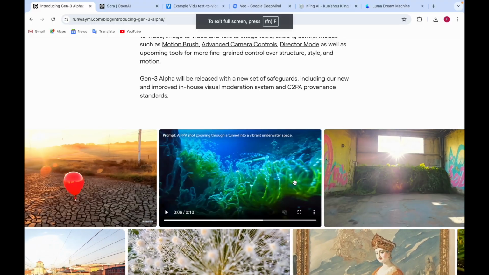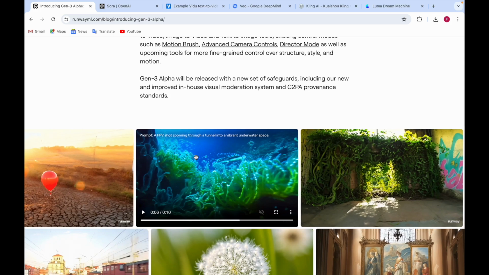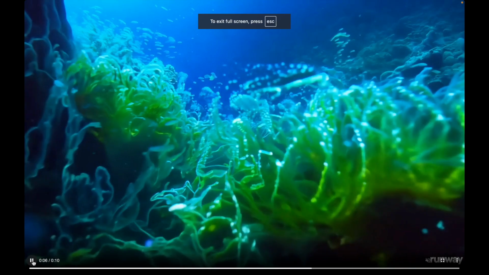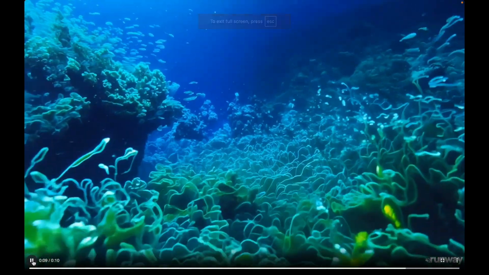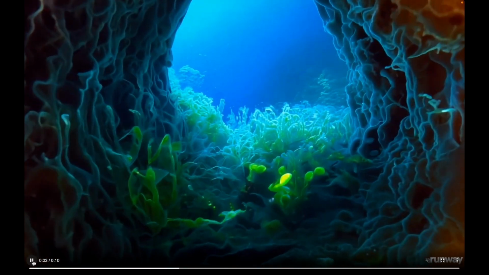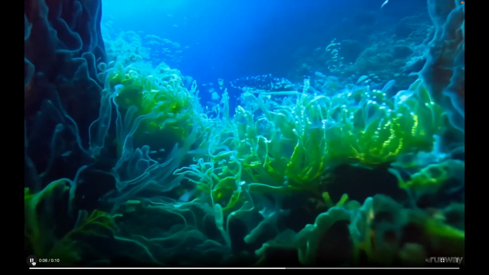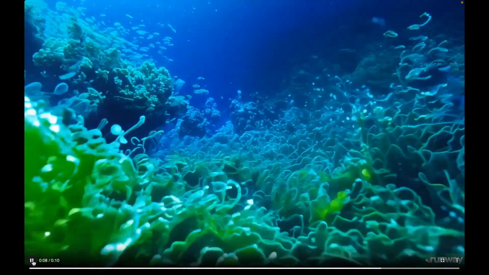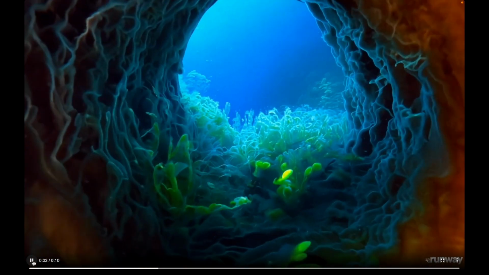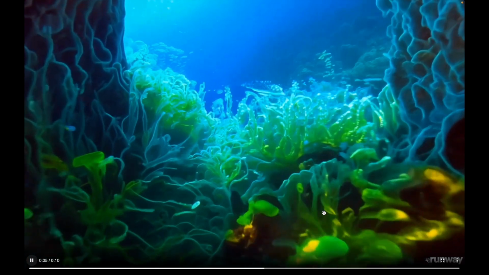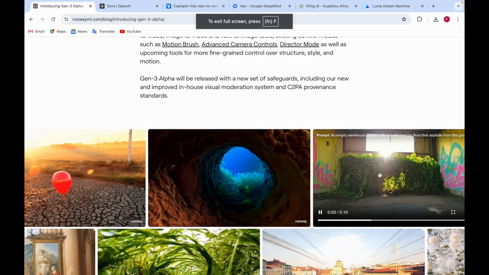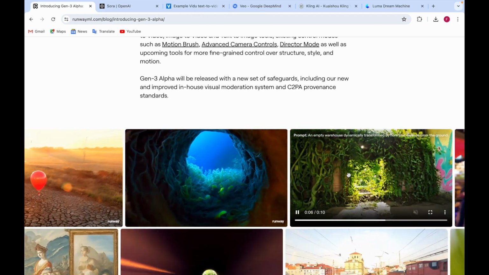And this one is a tunnel into a vibrant underwater space. Okay, this is an underwater space. Here you can have a look at it. This looks good, as if you came into the underwater world. But don't you think the plants look more animated instead of realistic? They look like there are neon lights in them, and it looks kind of animated.